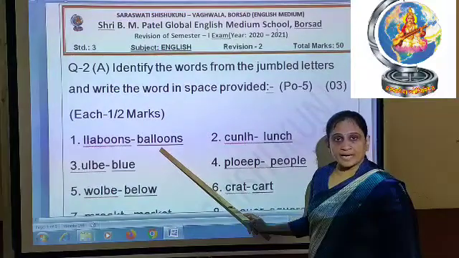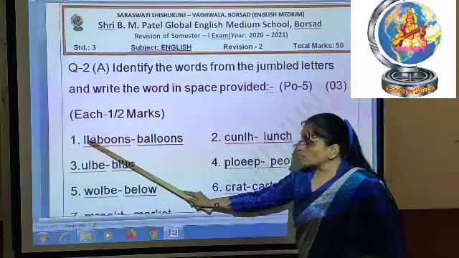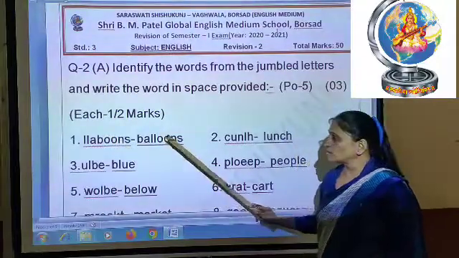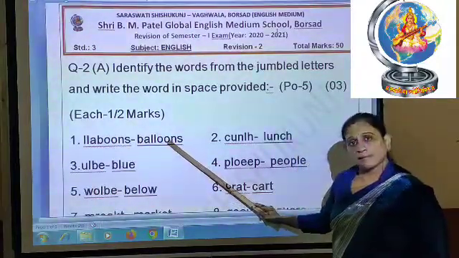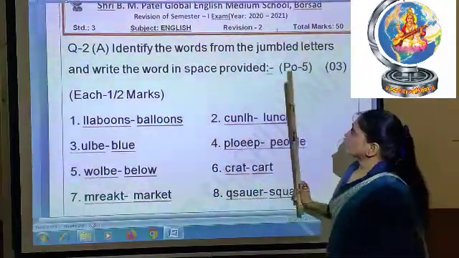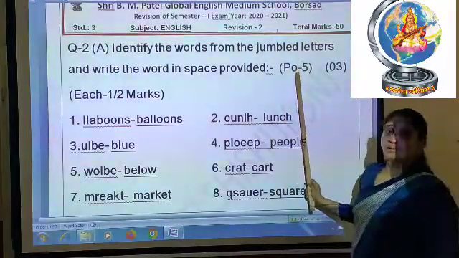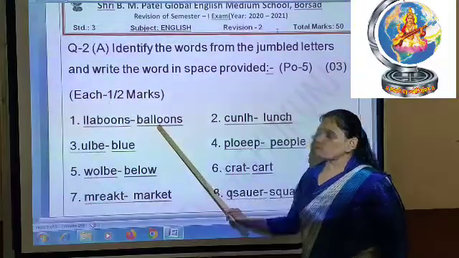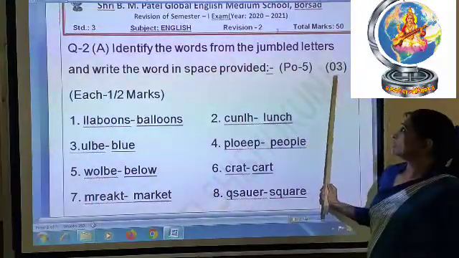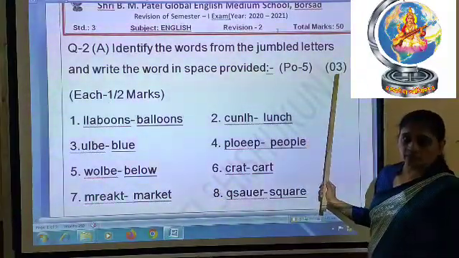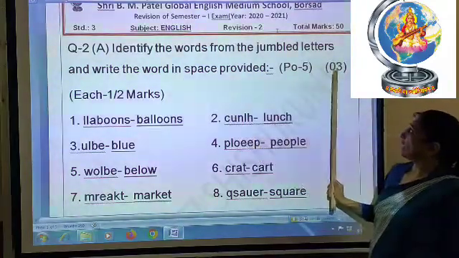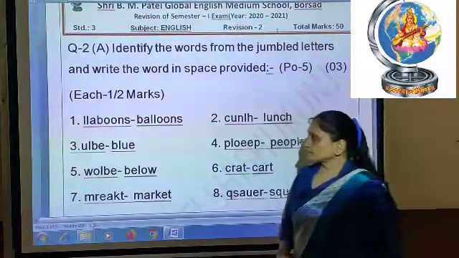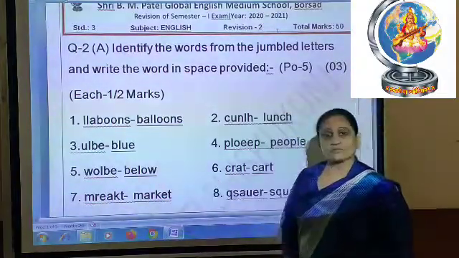Here you will get the space in your paper. So you have to rearrange this jumbled word and then write the correct answer in the blank. I took this question from poem 5 and you will get half mark for each answer. The weightage of question 2A is 3 marks, so you will get half mark for each.